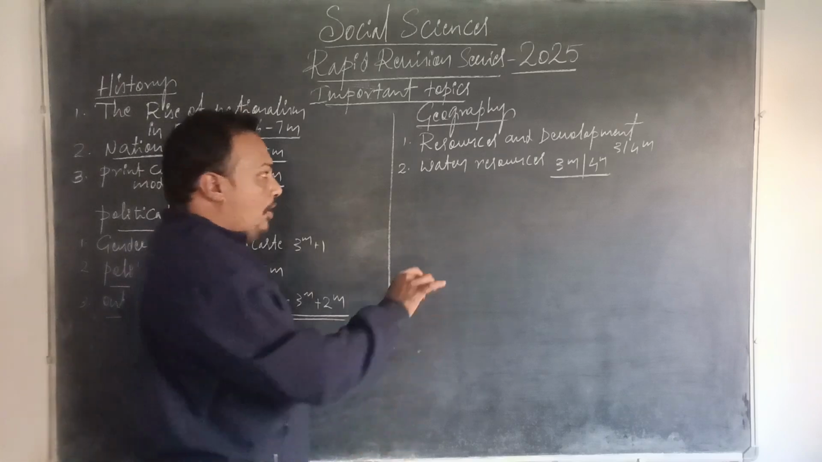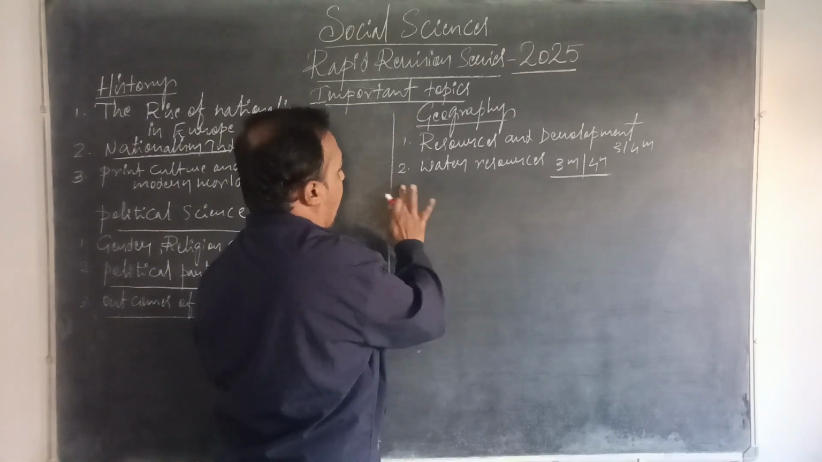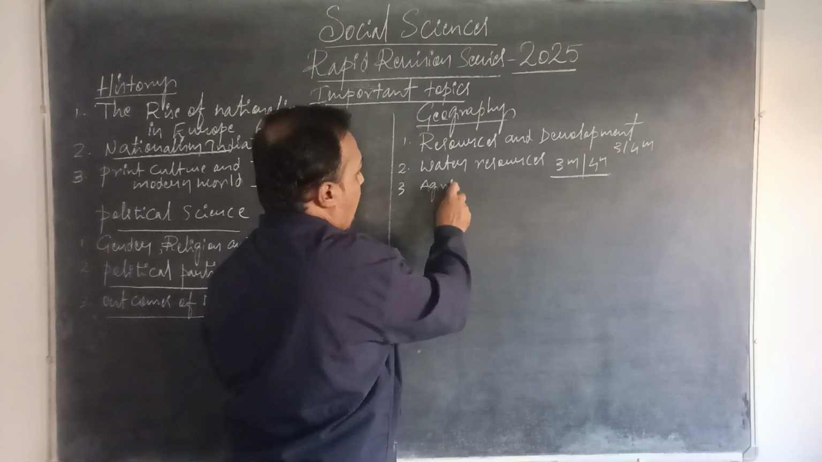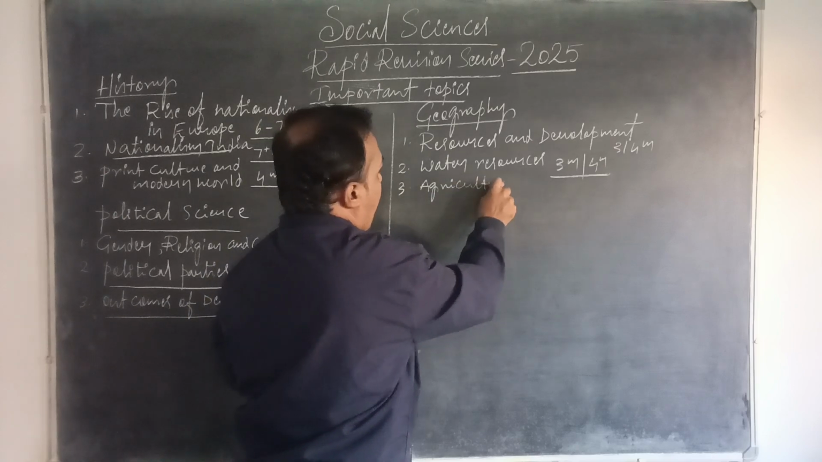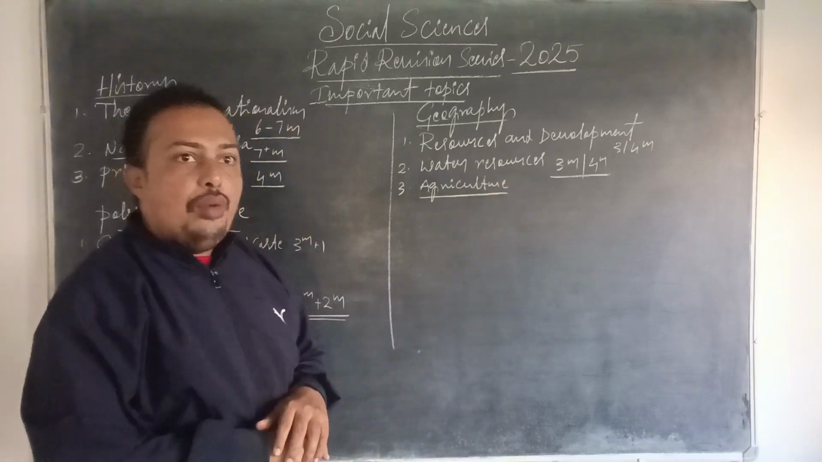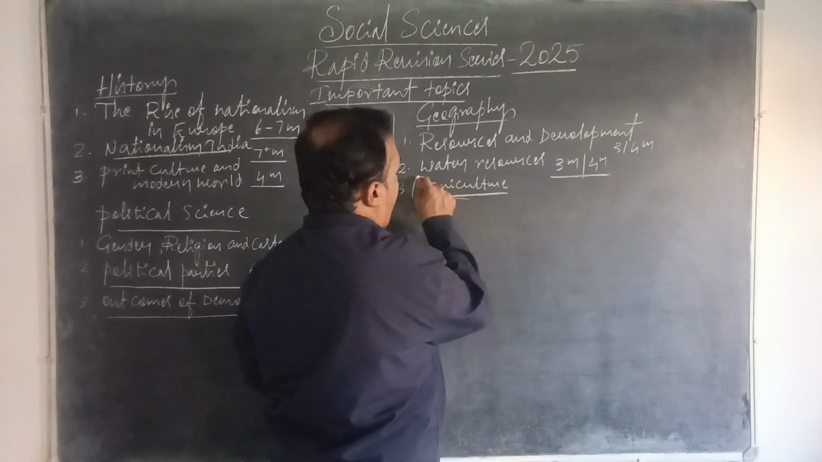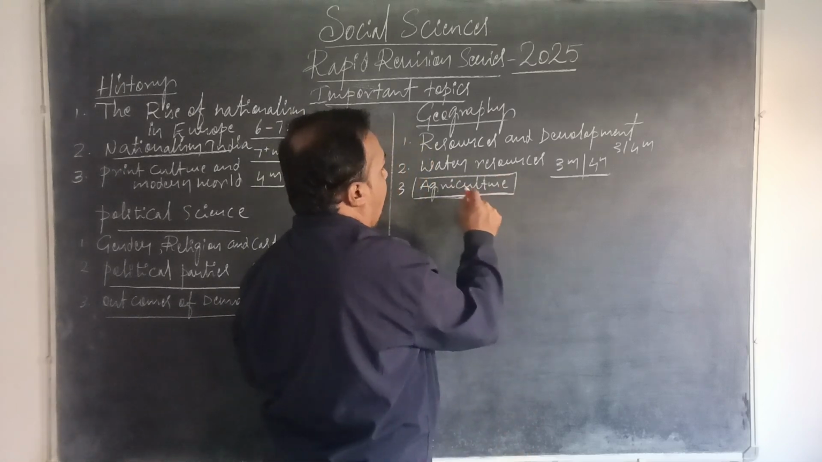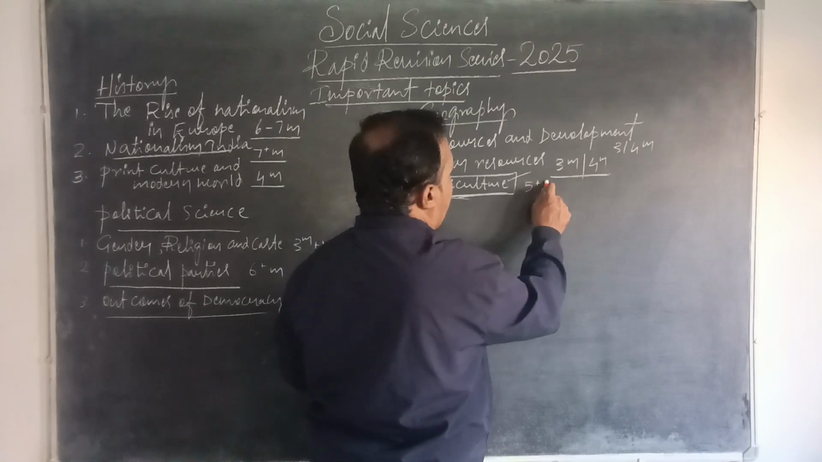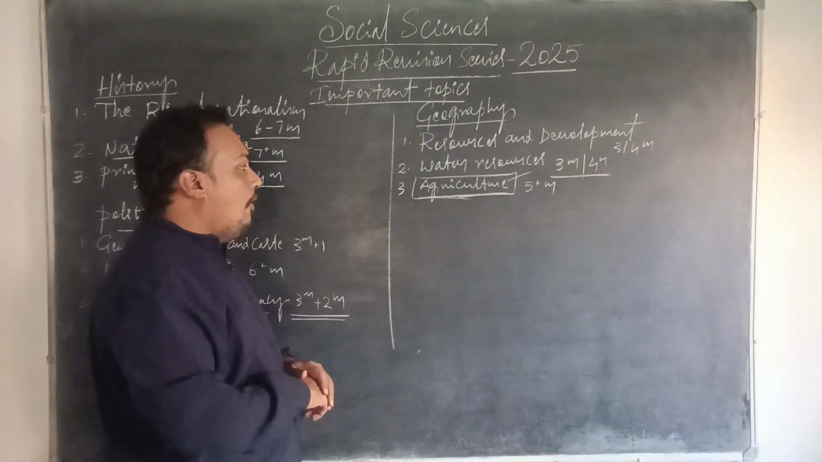After water resources, agriculture is the chapter which should not be skipped. Agriculture is a major chapter. 2 marks, 3 marks, 1 mark, even 5 mark questions are here. So the very important geography chapter is agriculture. Don't skip this chapter. You can expect 5 plus marks from this chapter. It is a very important chapter, not to be left at all.